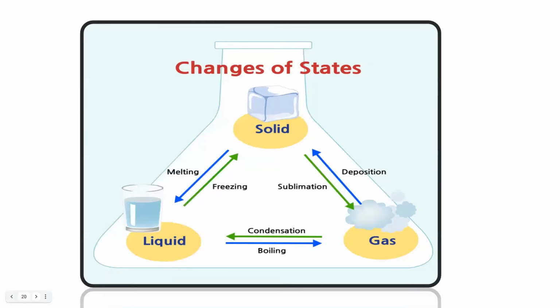Now, here is the opposite thing. If a liquid changes to solid, all of you know it's freezing. Gas to liquid, all of you know it's condensation. I'm sure that you have learned this one in grade 8. But if a solid changes to gas directly, it's called sublimation. Have you all seen this process?